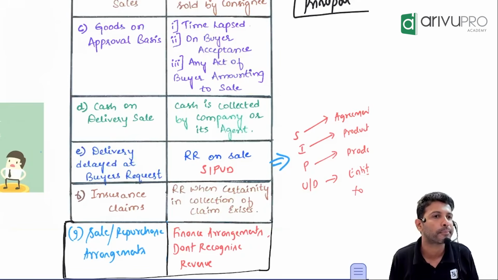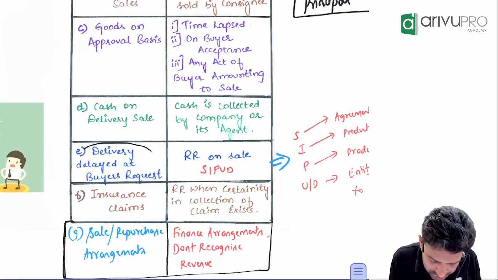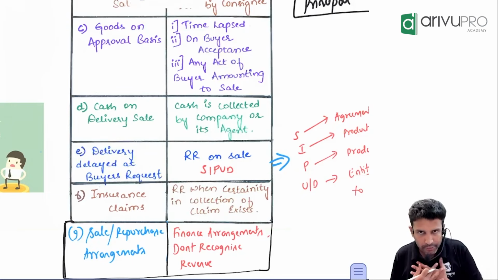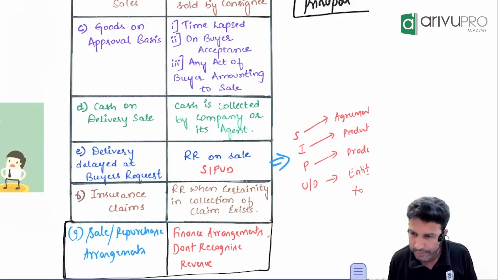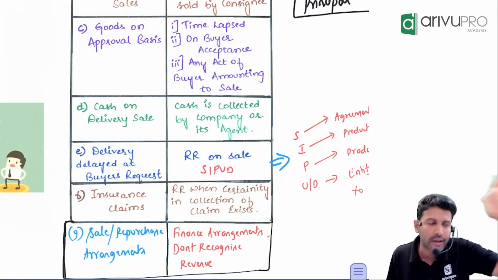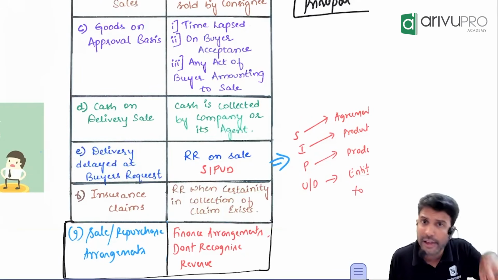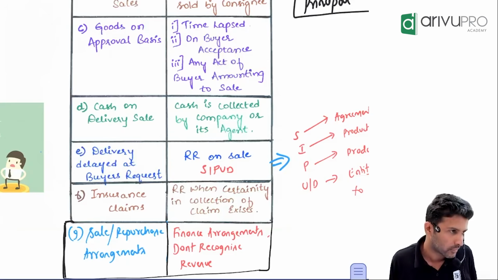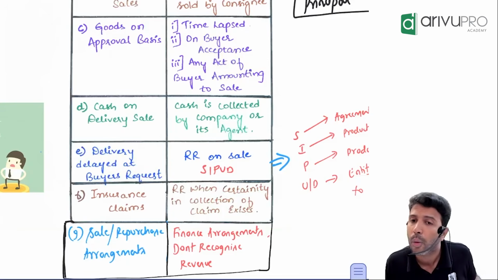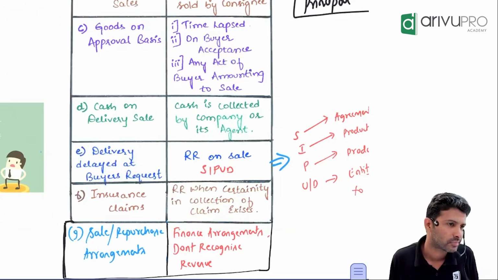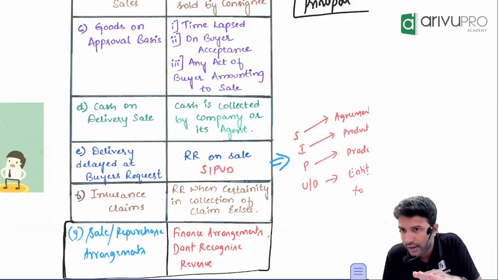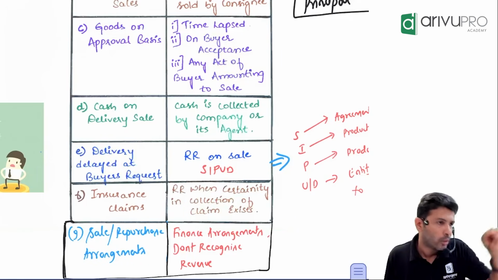Okay, this is also a popular adjustment. Delivery delayed at buyer's request. Sir, I have goods. I've sold it to customer. I want to deliver the goods. I am ready to deliver the goods. But customer is saying, I will take delivery after 1 month. I asked why. Customer is saying space shortage. I don't have space in my factory. So you keep it. I will take it after 1 month.